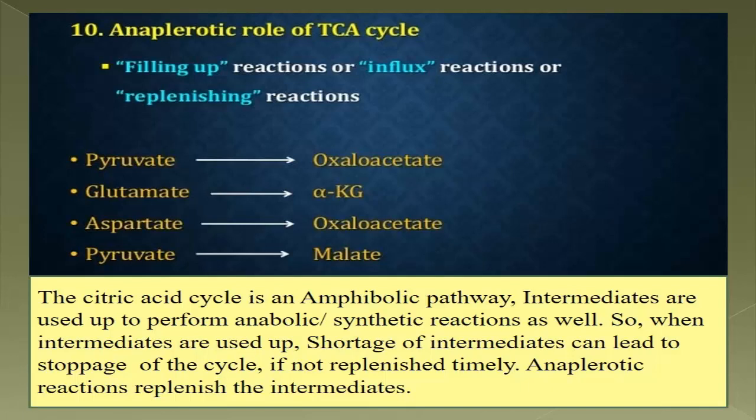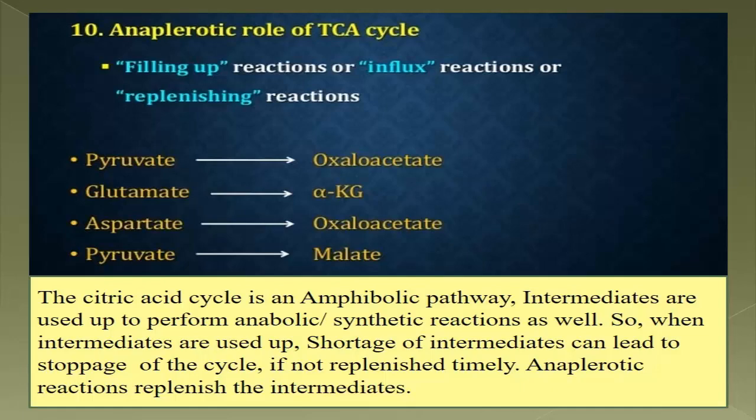Now what are those replenishing or filling up reactions? I have mentioned the 4 most important replenishing reactions of the TCA cycle. These are the regeneration of the oxaloacetate from the pyruvate, regeneration of the alpha ketoglutarate from glutamate, replenishing the malate, for which pyruvate is used, and to replenish oxaloacetate also aspartate is used. So these are the 4 main important replenishing or anaplerotic reactions for the TCA cycle. Now we go into the next slide.